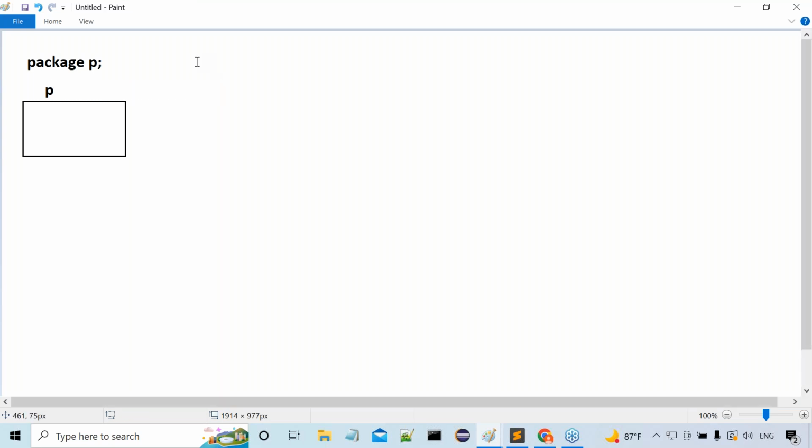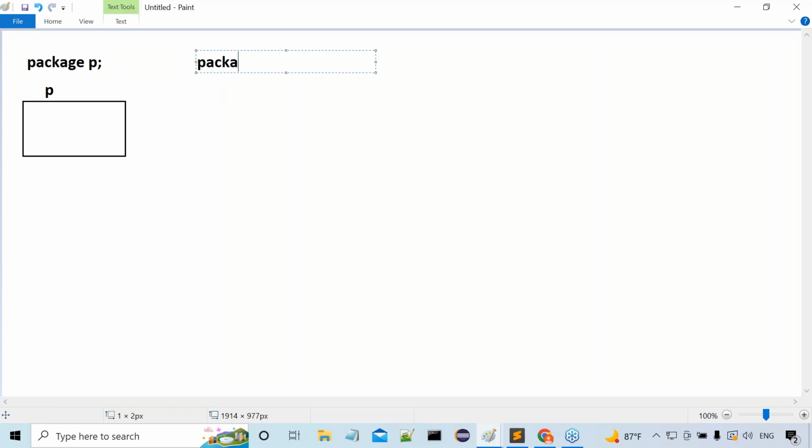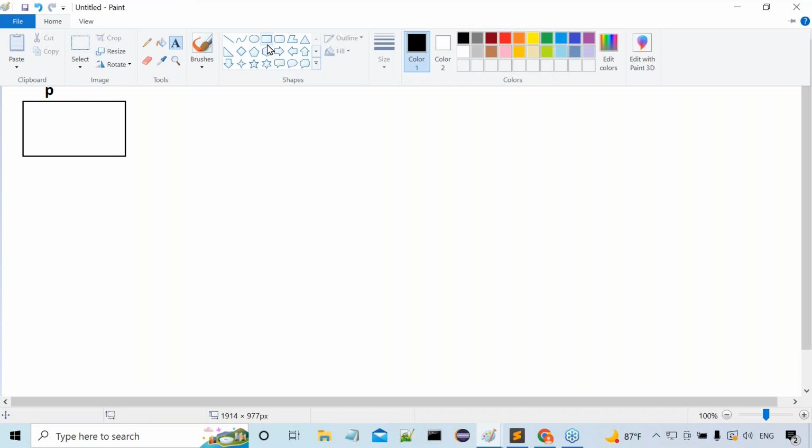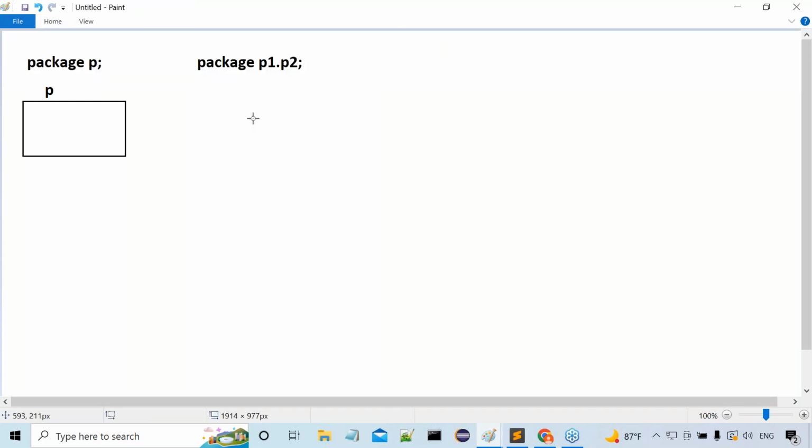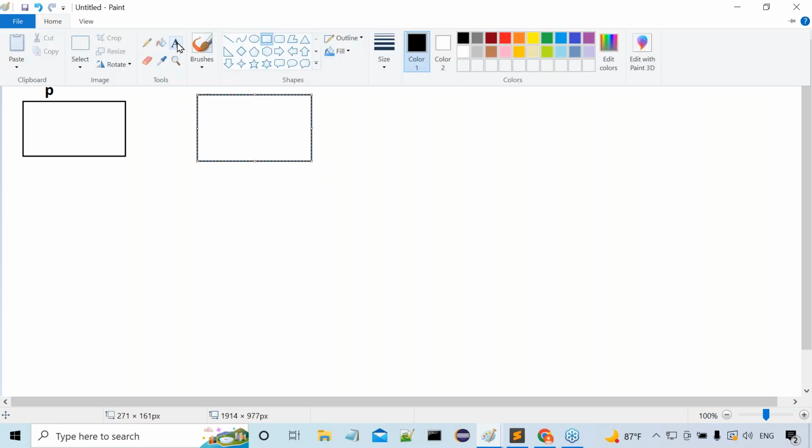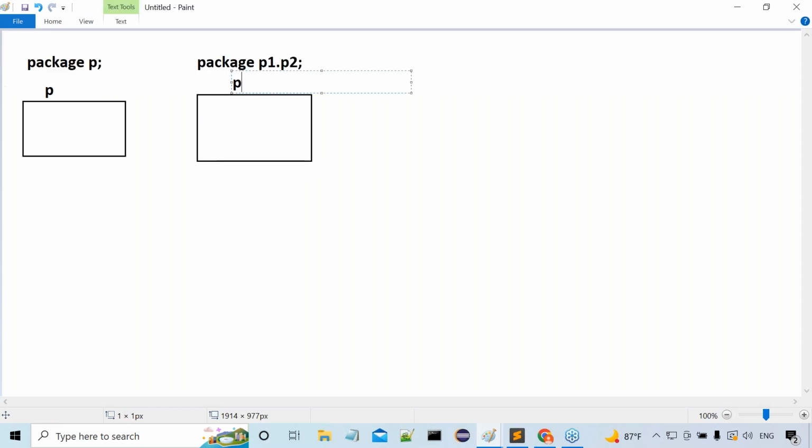For example, if I declare the package like this, package p1.p2; semicolon, then automatically how will the folder structure be created? What is the parent and what is the child package? P1 is a parent package and P2 is the child package. So first the parent folder will be created with the name P1.